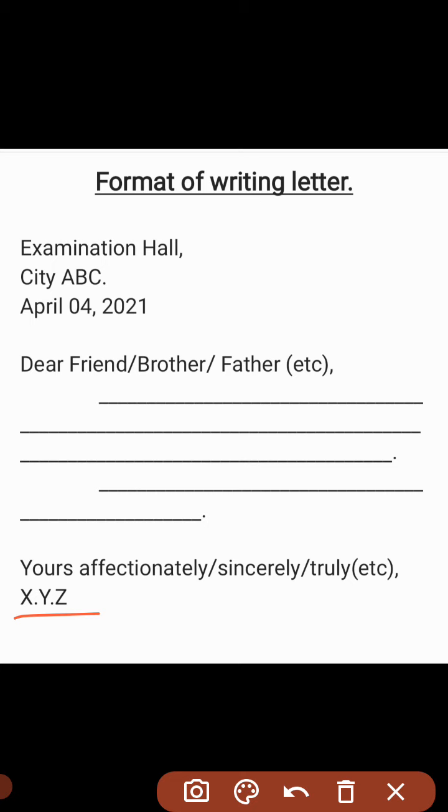As you are writing a letter for your examination purpose, you definitely will not reveal your name. So you will write the code language in that case. XYZ is the proper code for that, and you will not put a comma or a dot following it. There should not be any punctuation after the name. This is the format of writing an informal and formal letter.